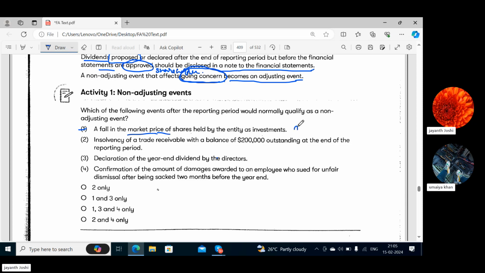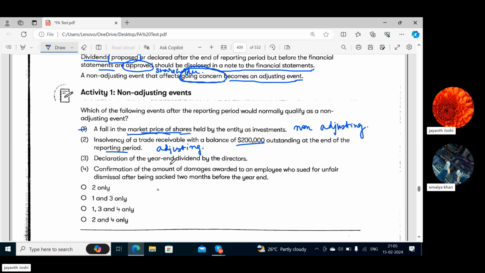Yes, it is a non-adjusting event. Why? The market price of shares changes on a daily basis, so it doesn't have any existence with regard to the reporting period. Second, insolvency of a trade receivable with a balance of $200,000 outstanding at the end of the reporting period. Adjusting or non-adjusting? Adjusting. Yes, this is an adjusting event because we are talking about a customer who has gone bankrupt.